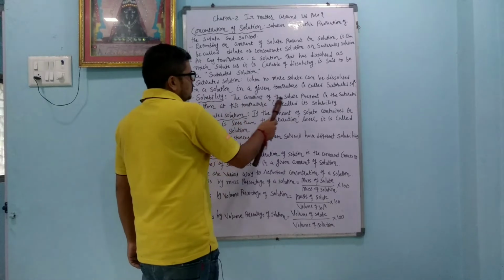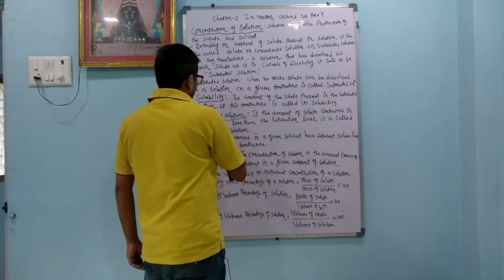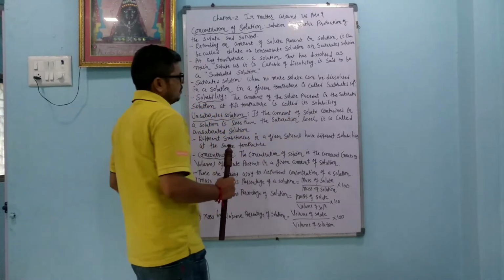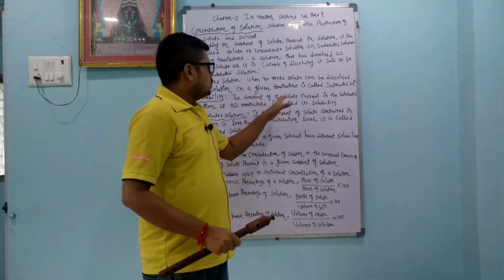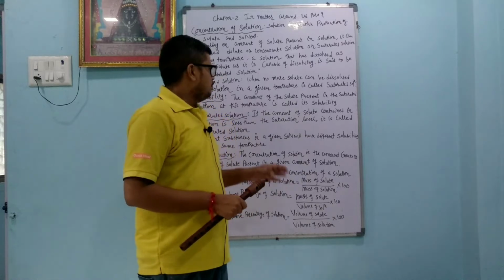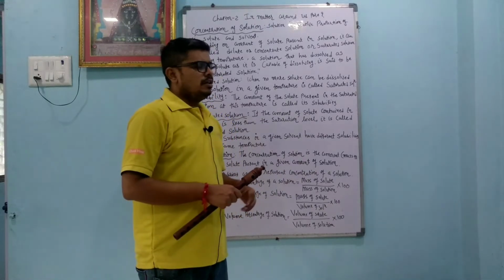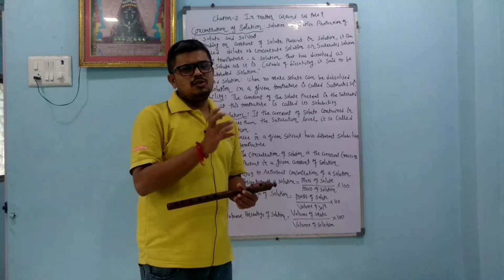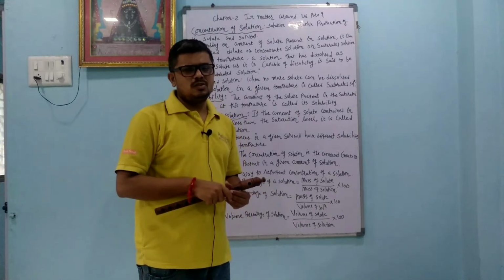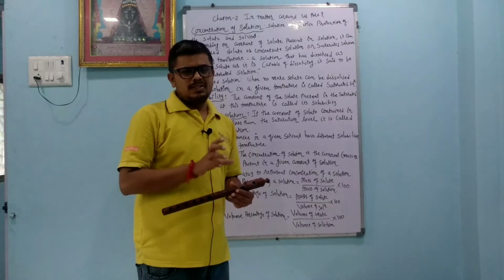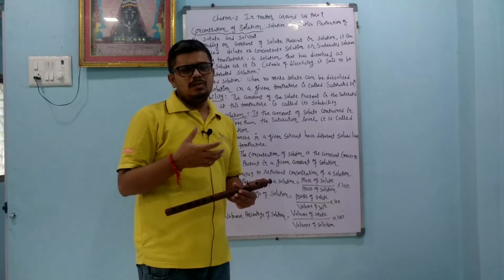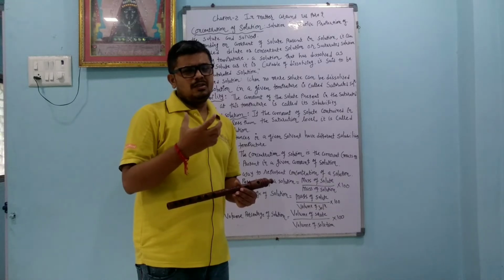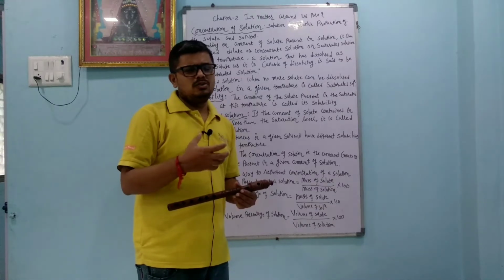Solubility: the amount of solute present in the saturated solution at a given temperature is called the solubility. The capacity of the solvent to dissolve the solute is also called solubility, and it is at a fixed temperature, because when we increase the temperature, kinetic energy increases, and when kinetic energy increases, whatever undissolved part is there will also dissolve.